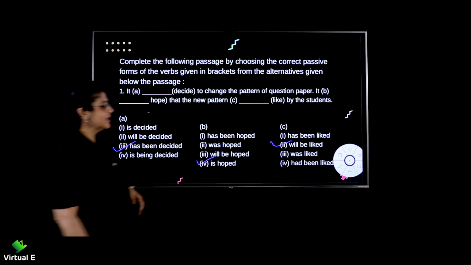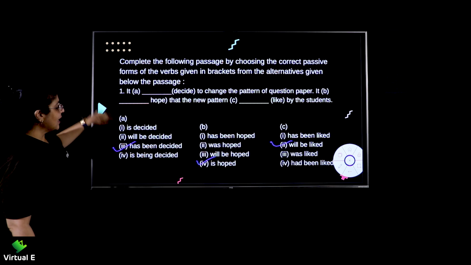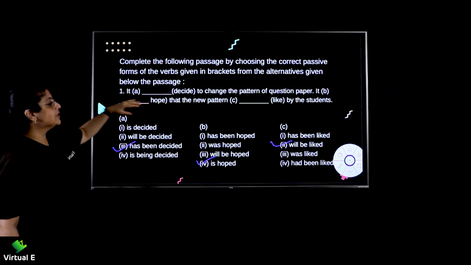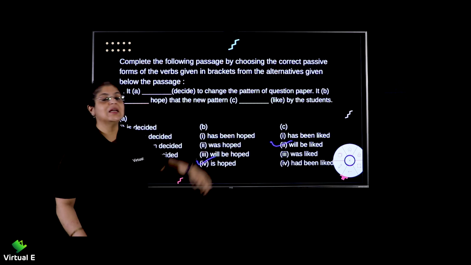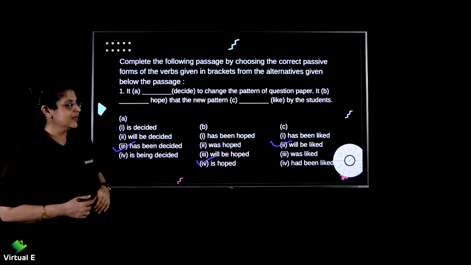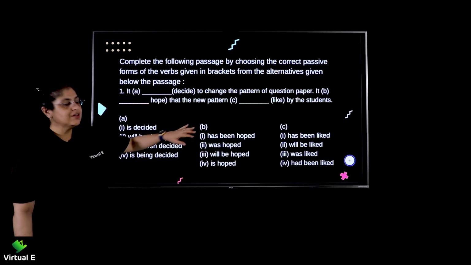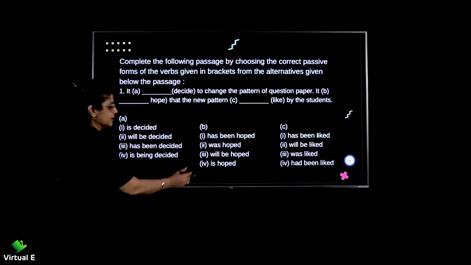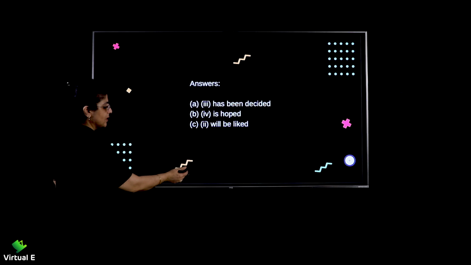So now let's read the entire paragraph along with the answers. It has been decided to change the pattern of the question paper. It is hoped that the new pattern will be liked by the students. Clear, isn't it? Yes, perfect. This is how you're going to solve them. So even if you get this, don't worry, just attempt it in the same manner. Yeah, here you have your answer. You can try it once again.